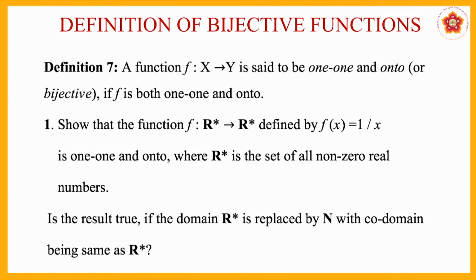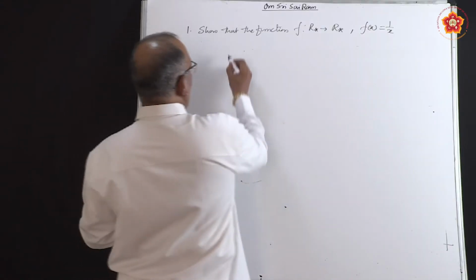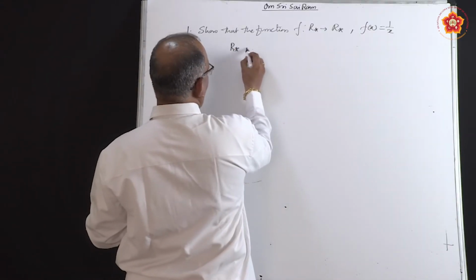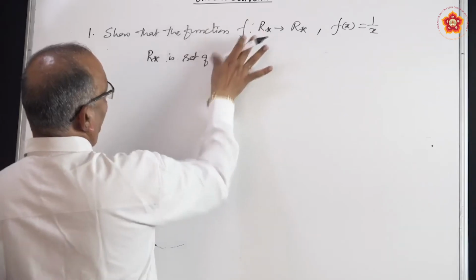Why that exception? Because x has come in the denominator. If x becomes 0, it becomes not defined. So R star is the set of non-zero real numbers.